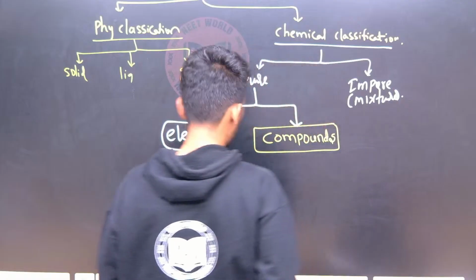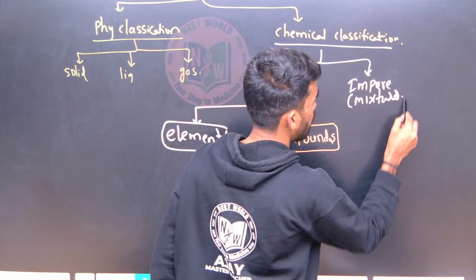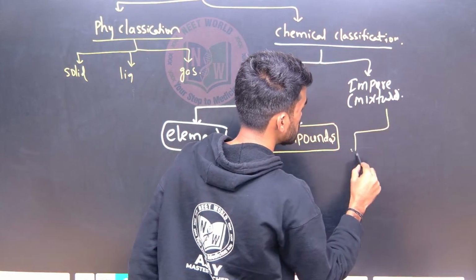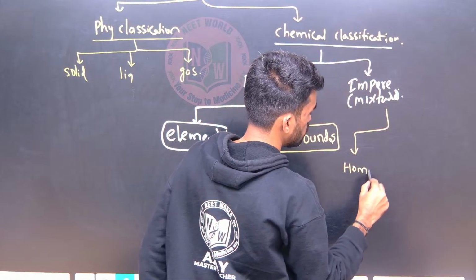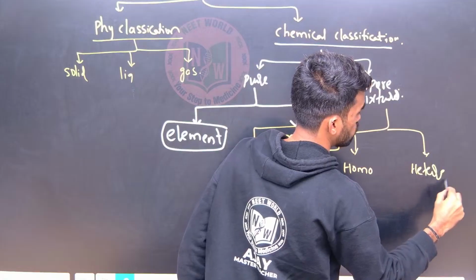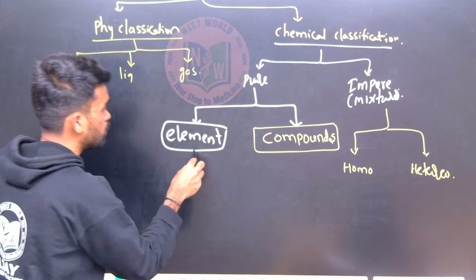Now these mixtures are also again of two types. How many types did I say? Two types. What are those? Homogeneous and heterogeneous. Like this.